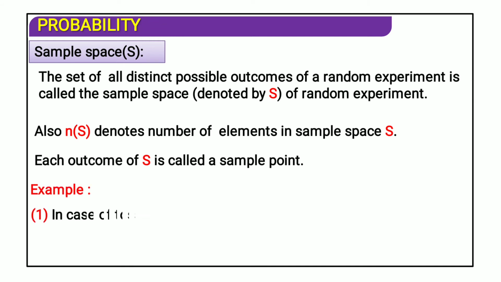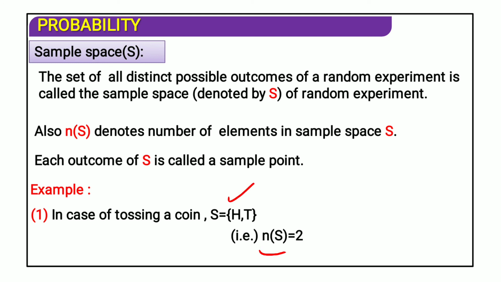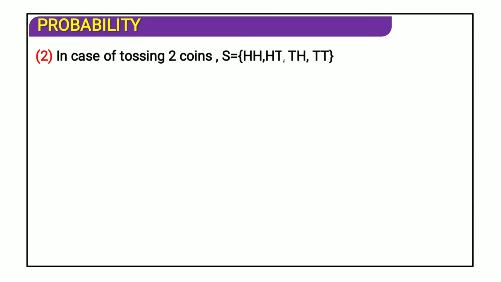For example, in the case of tossing a coin, if a coin is tossed once, the sample space is head or tail. So the number of sample points is two: one is head and the second is tail. This is easy. Then in the case of tossing two coins, we get HH, HT, TH, and TT as well. So the number of sample points n(S) is 4. Obviously 2 squared is 4.